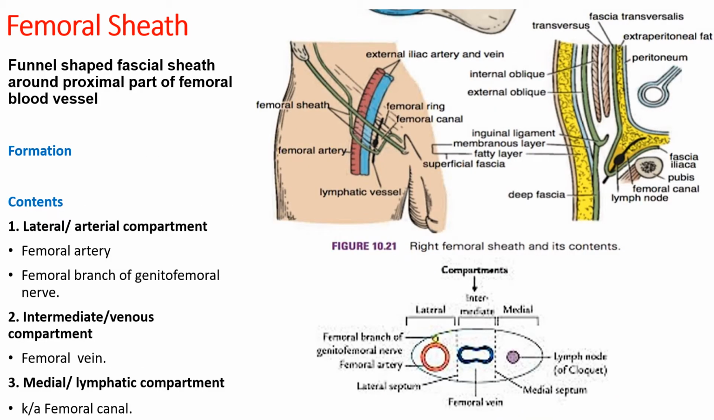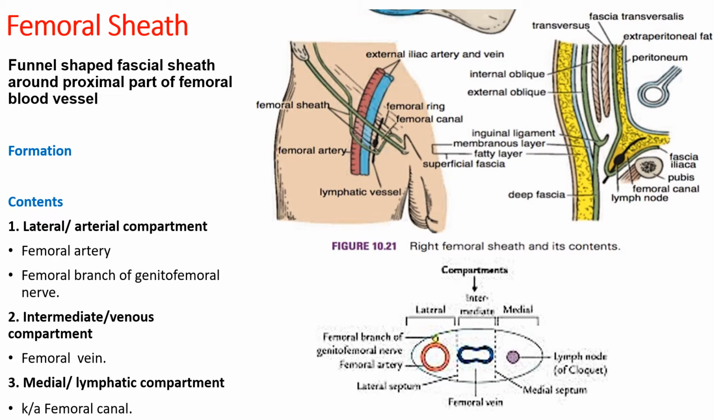Femoral sheath. It is a funnel-shaped sleeve of fascia enclosing the upper part of the femoral blood vessels. It is formed by the downward extension of the two layers of the fascia of the abdomen. The anterior wall of the sheath is formed by the fascia transversalis, whereas the posterior wall is formed by the fascia iliaca. Inferiorly, the sheath merges with the connective tissue around the femoral blood vessels. The sheath is asymmetrical, with its lateral wall being vertical and medial wall being oblique, directed downward and laterally.